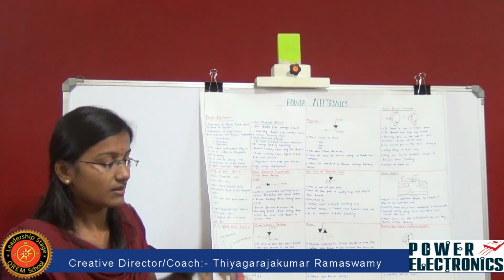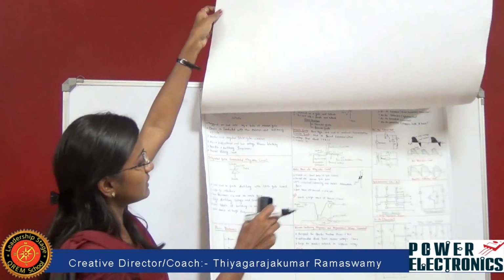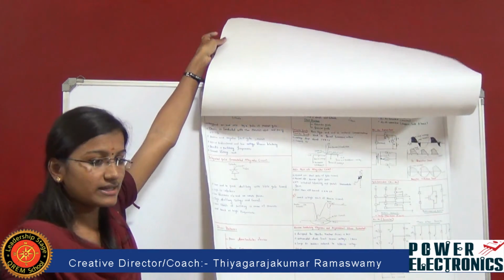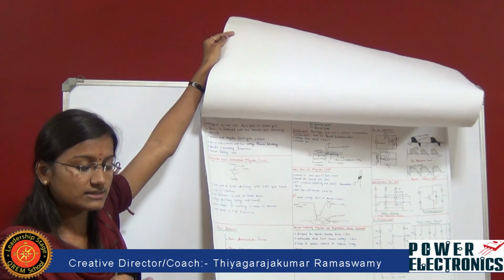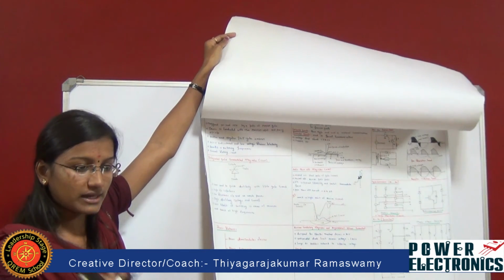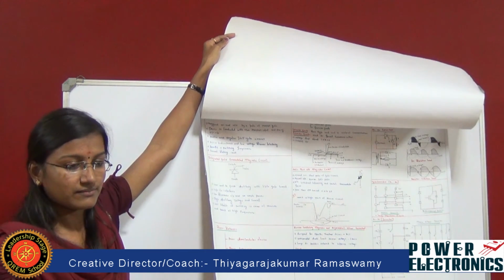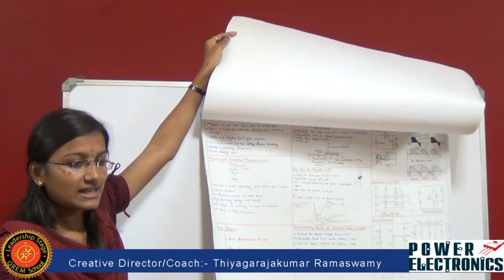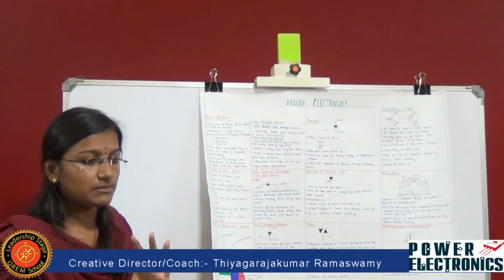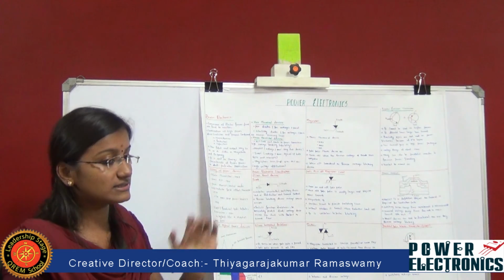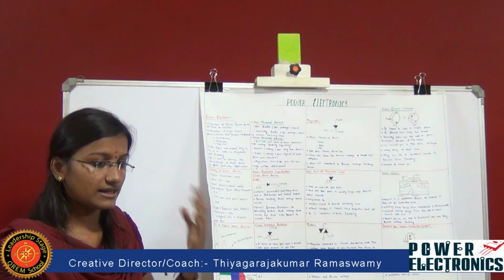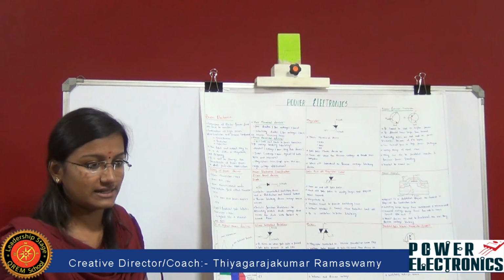What is holding current? I have mentioned the holding current over here. The holding current is the minimum amount of current that is required to pass through the semiconducting device in order to keep the device on. What is latching current? Latching current is also a minimum amount of current that we pass to this thyristor in order to make it go to an on state from its off state.